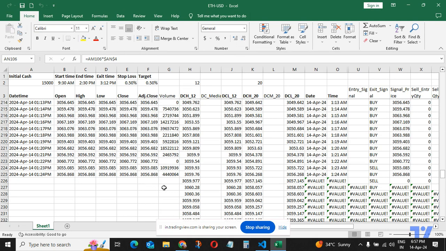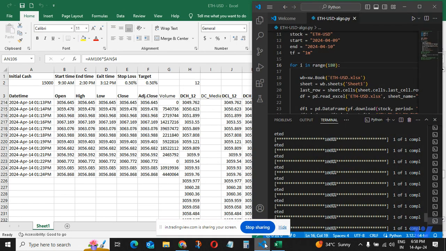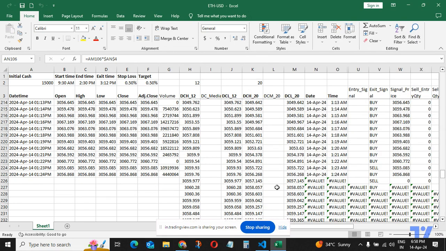Once this thing stabilizes, maybe hopefully by next week, I'll be able to figure out how to get data for our NSE stocks, how to integrate my broker account in this algo, and how to get that data into Excel, and then put it up over here so that I get signals over here.